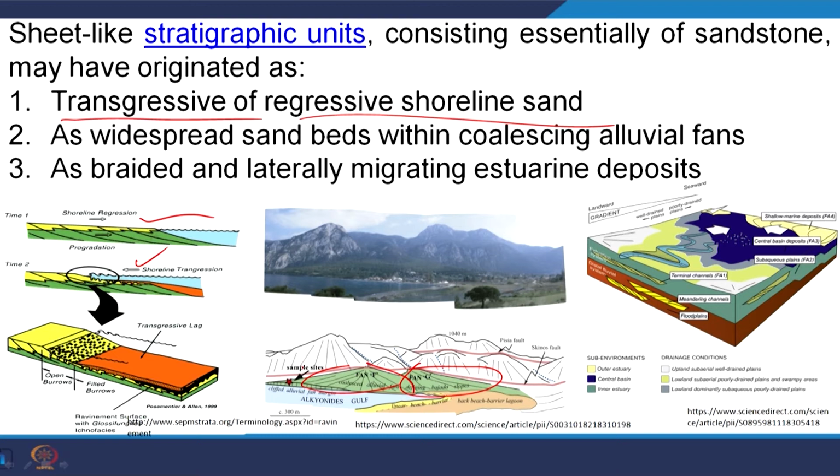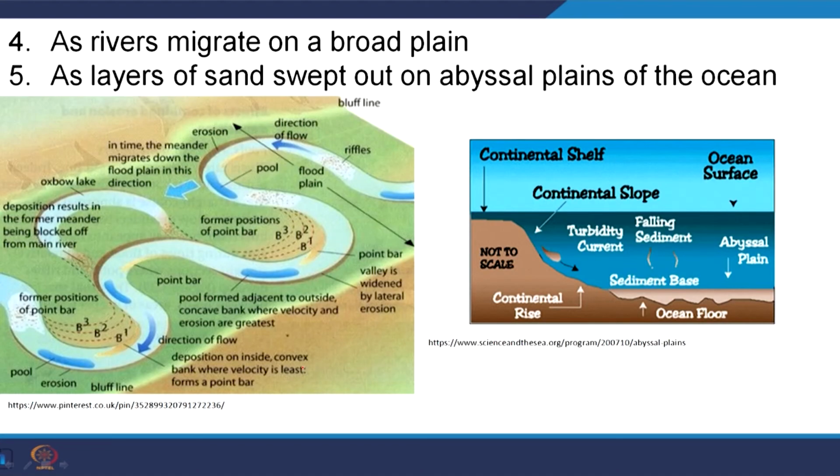In either of these cases we may get a sheet type of deposit of sand body, as rivers migrate on a broad plain. If you see here, this is the flood plain of a river and the river is migrating along this plain. Suppose the river was here, the sand was deposited somewhere here and somewhere here.